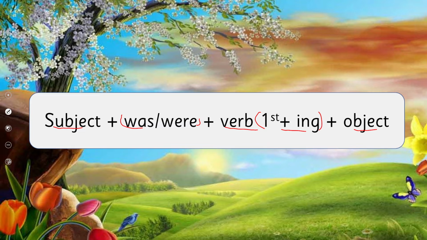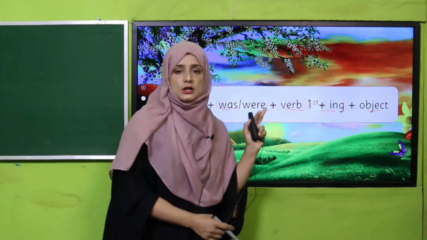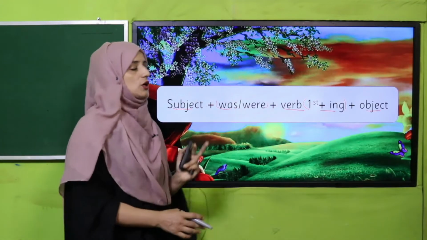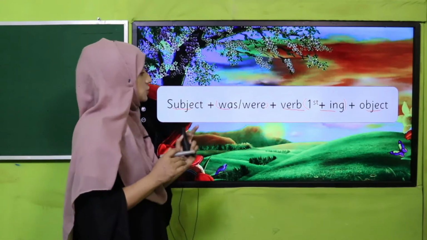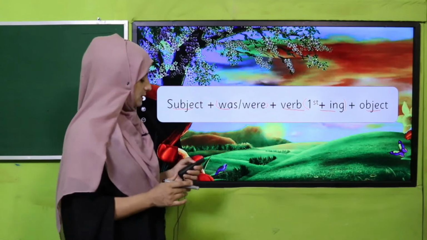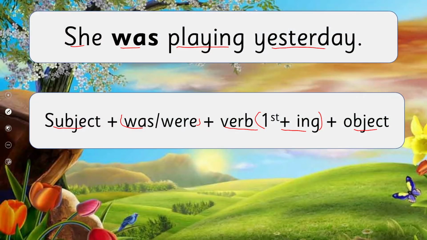So first is the subject, then we add the auxiliary verb, then the verb first form plus ing, and then the object. This shows us how we can make our sentence structure, and this structure is for a positive sentence. So you can judge there: she was playing yesterday. What is she? She is the subject.